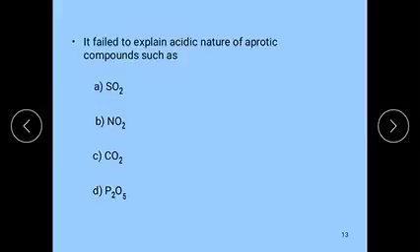So according to him, these are not acids, but in reality these are all acids. This theory fails to explain the nature of aprotic compounds such as SO2, NO2, CO2, P2O5: sulfur dioxide, nitrogen dioxide, carbon dioxide, phosphorus pentoxide.